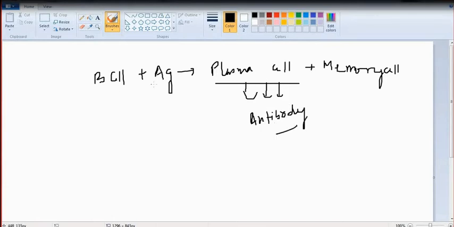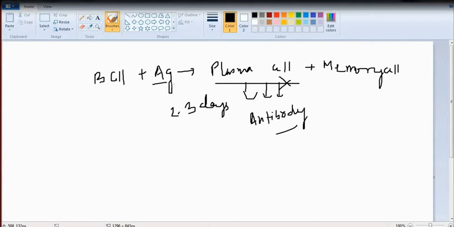Specific for that antigen. So they are producing antibody molecules that can rapidly bind with that antigen and promote killing. But the lifespan of this plasma cell is only 2 to 3 days. That means after 3 days maximally, they will die. There will be no plasma cells to produce specific antibody for the given antigen.